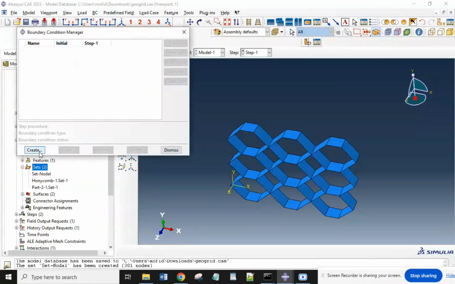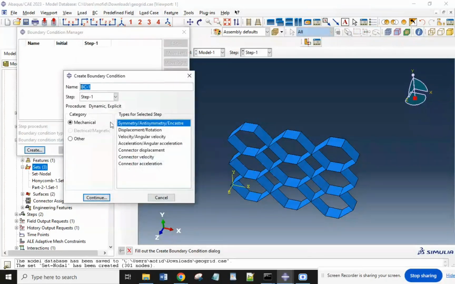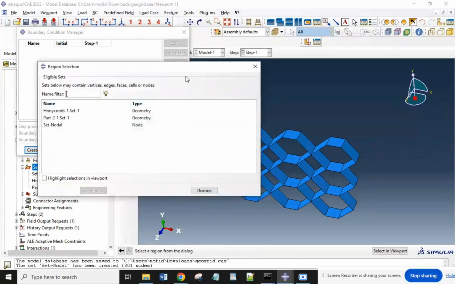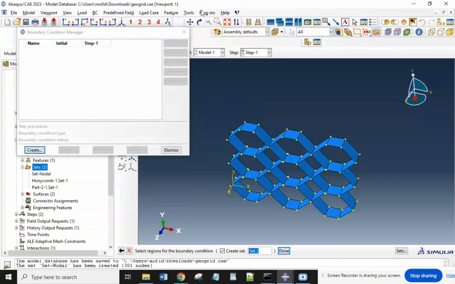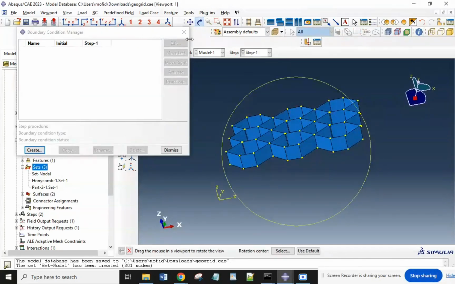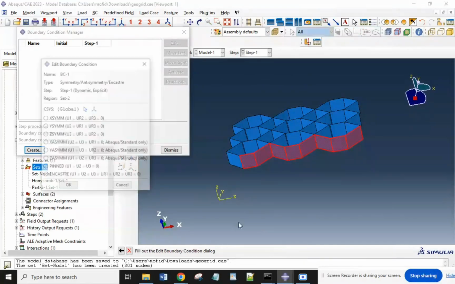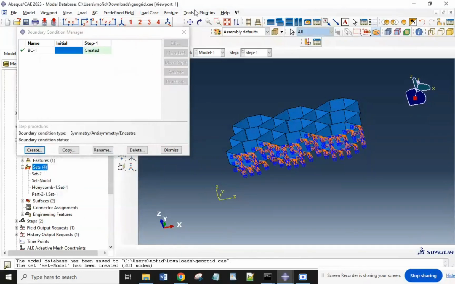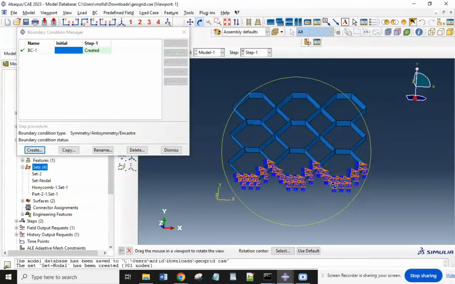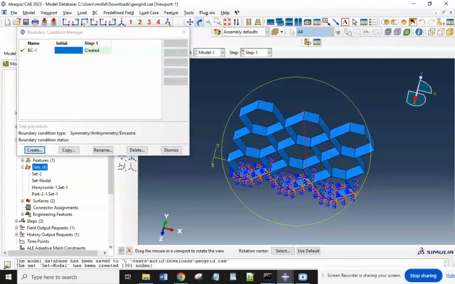Now in a load section, we can have symmetric, asymmetric, and anti-symmetric. Continue. Which part we can dismiss here and select this surface and this surface, all of these surfaces as an encastre. Encastre means that we make this surface very strong, but we want to make a force for this section.